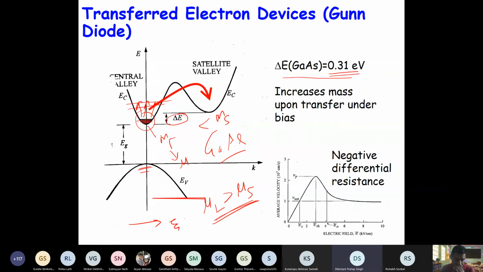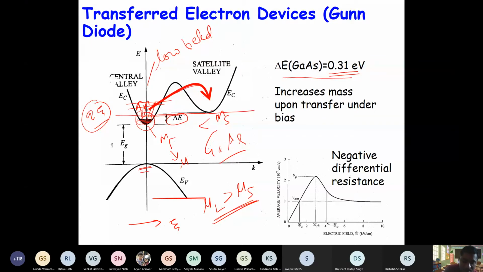Negative differential. See, at low field, electrons are lying in the gamma valley, right, or the conduction band. When you apply high field, these electrons get energy qE, right? So they actually go up in this band itself, right? Now, if energy is more than 0.31 electron volt, they see another state here, right?